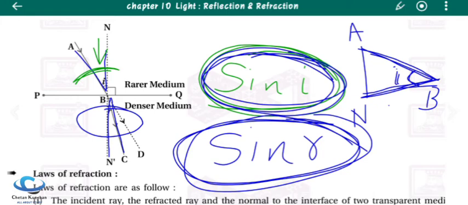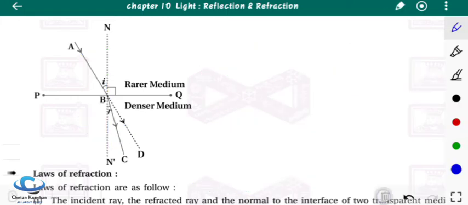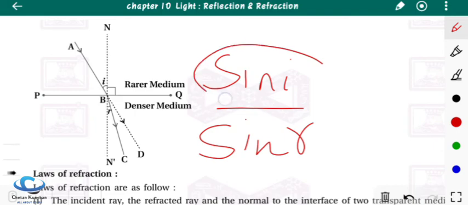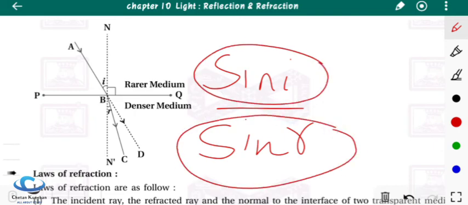And when you are taking the ratio of sin i and sin r, whenever you are taking the ratio of the sine of the incidence angle and the sine of the refraction angle, the value will be constant.